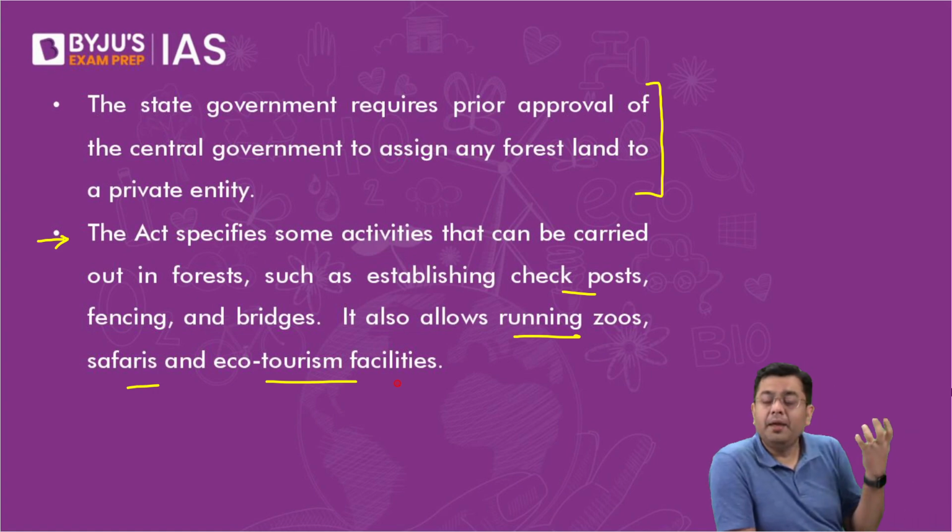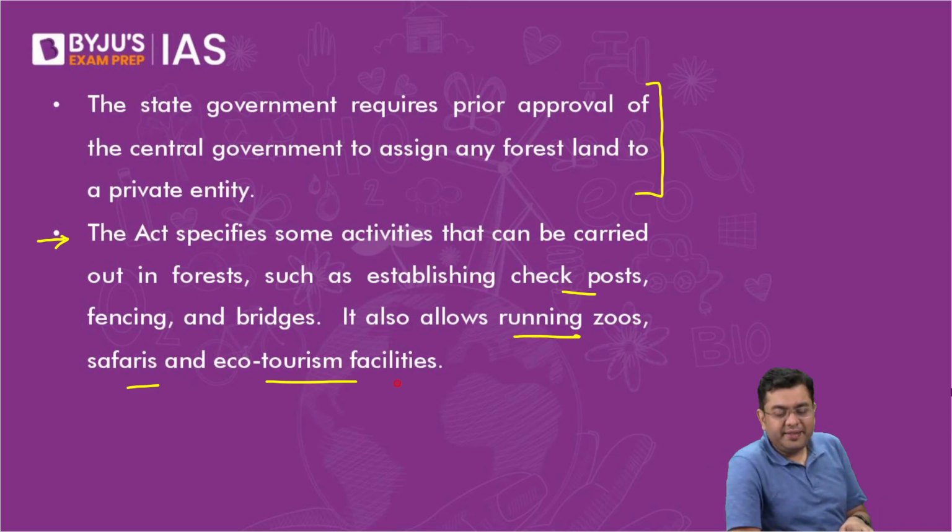And that can be promoted with the help of ecotourism facilities, with the help of, let's say, safaris, etc. There, the government is keen on exploiting the ecotourism potential of areas such as Andaman Nicobar, and even Jammu Kashmir and Himachal Pradesh. But that is also fraught with a lot of risk of environmental degradation and damage which can be created. Okay, so these are the basic amendments of 2023.